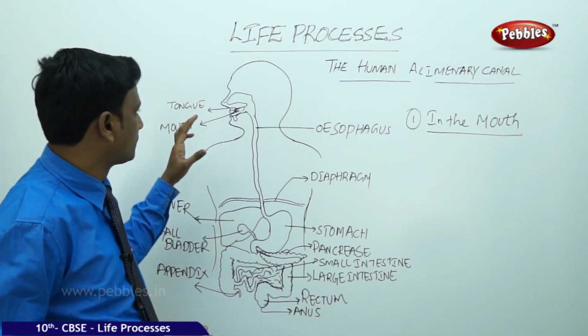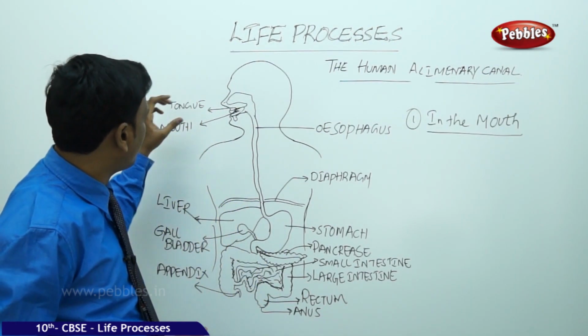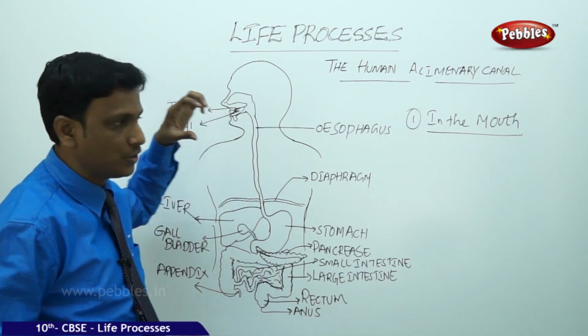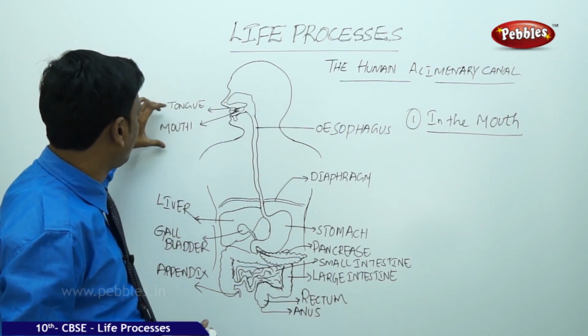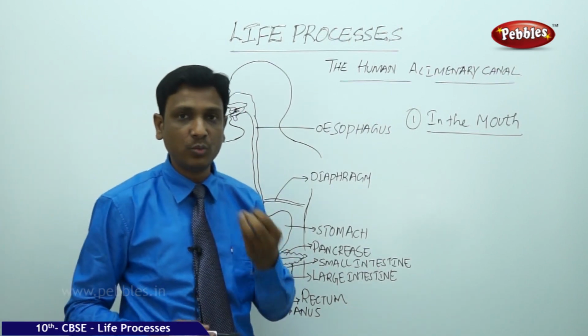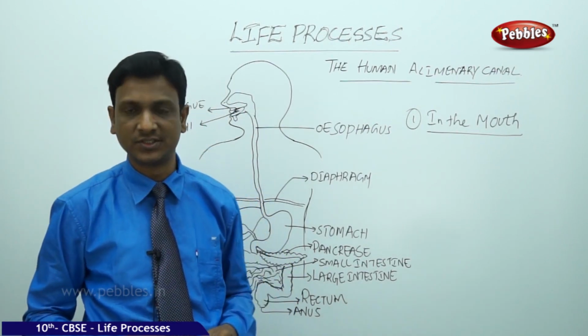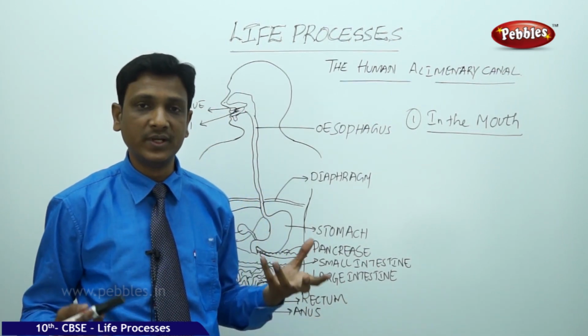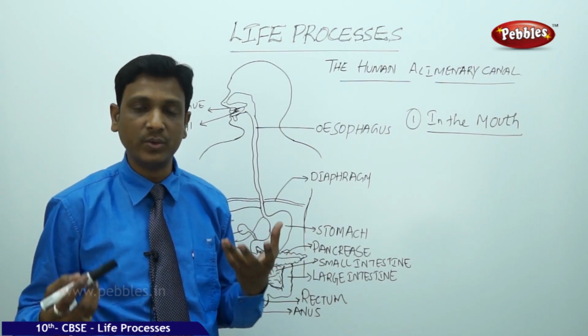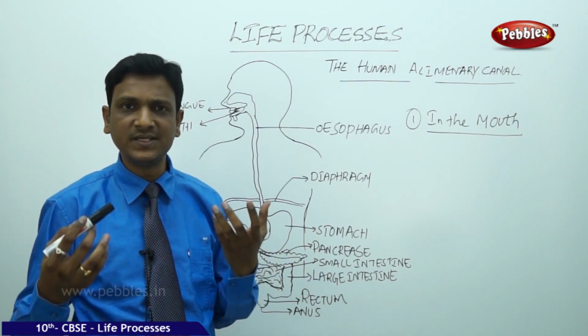Now let us see the process of digestion in humans. That is, the various kinds of changes that happen to the food in the human alimentary canal. Let us begin with the mouth. The food we take has different textures. We eat apples, we eat bananas, we eat rice, we eat chapatis. So in this way we eat different kinds of food.